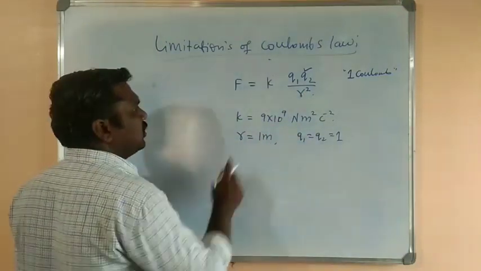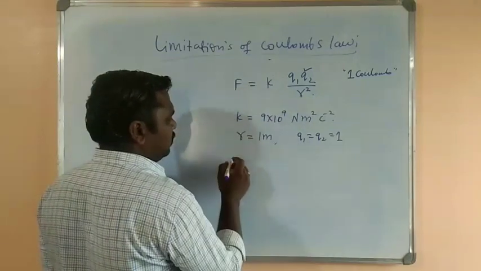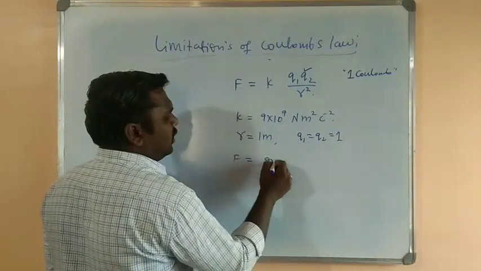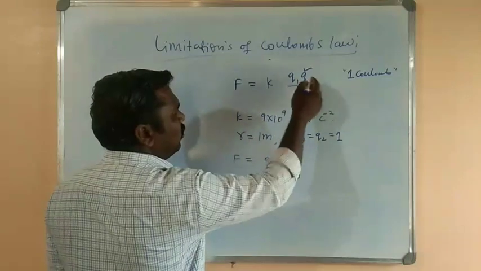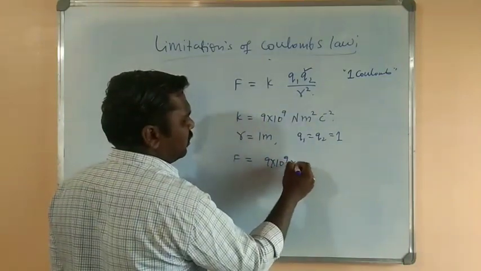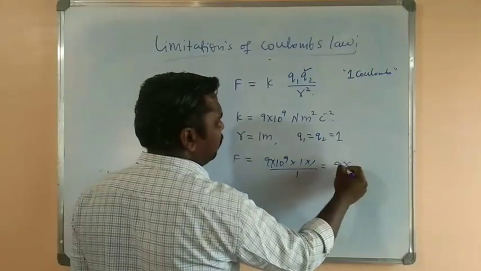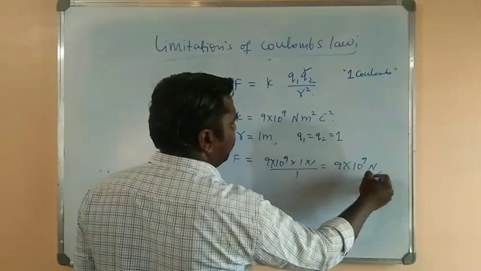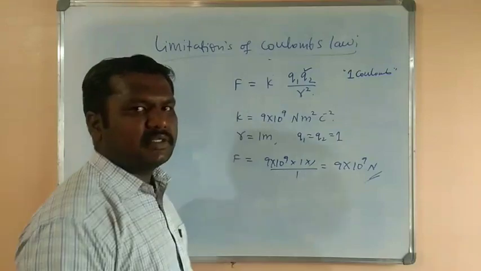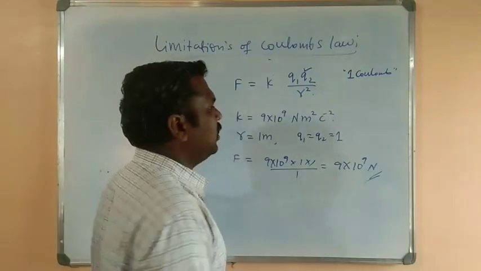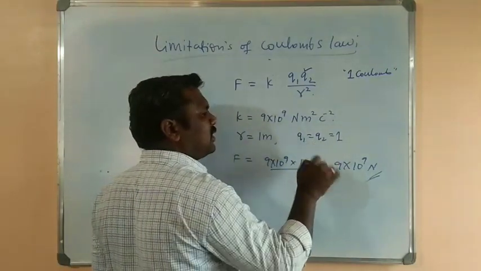Yes, please observe here. So k value 9 into 10 power 9. Yes, force 9 into 10 power 9. Q1 Q2 ಎರಡು ಯೂನಿಟಿ ಅಂತ ತಗೊಂತಾ ಇದೀವಿ. 1 into 1 divided by R value is also 1. So just we are left with 10 to the power of 9. That is a force that is measured in newtons. So ಹಾಗಾದ್ರೆ ಇಲ್ಲಿ ನಾವು 1 coulomb is the charge